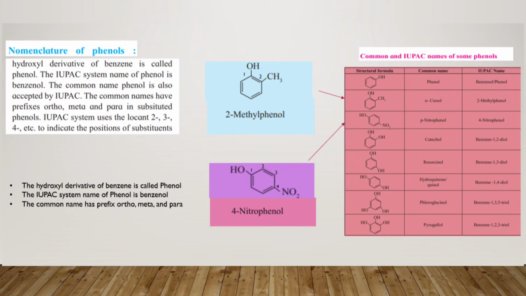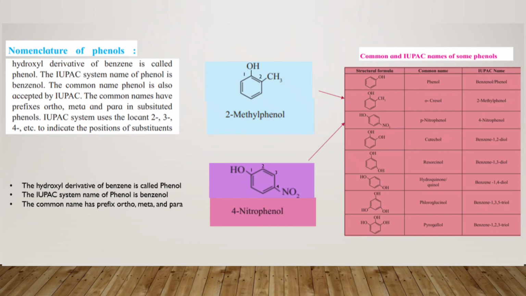Now similarly, let us move to the next example. Same way, you have the OH group on the benzene ring, and an NO2 group. As I said, you have to give the least number to the carbon in the benzene ring which has the functional group.